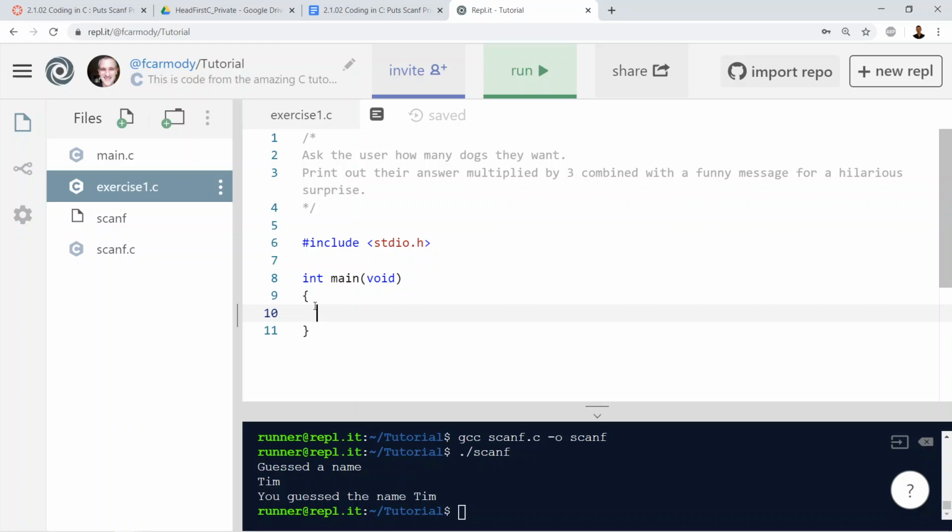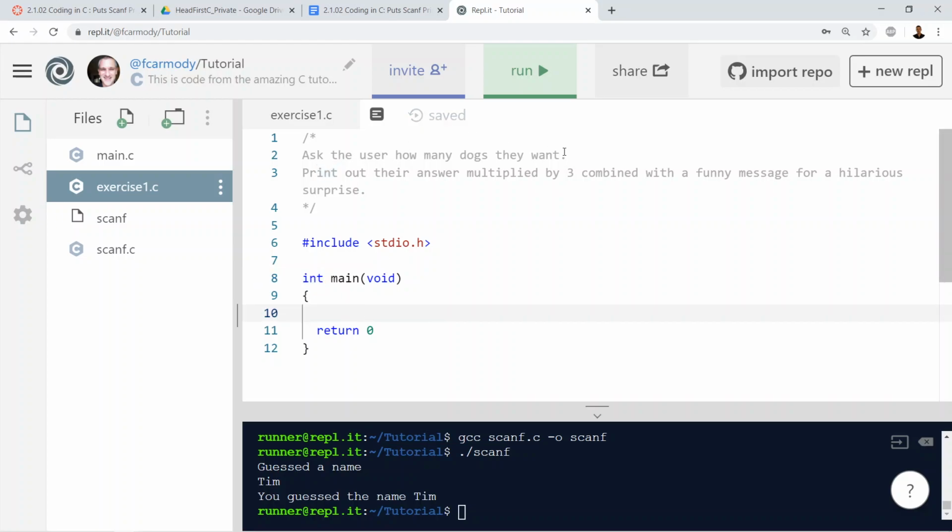Okay, so with the main function, int main, we're passing in no value, and then we have our code in here. The last thing we're going to do is put our return value. We're returning 0. If it runs correctly, it gets all the way to the last line and returns a 0. This return of 0 has to match the data type of our return type of the function. If we were returning a character, this would be char. If it was a Boolean value like true or false, up here it would be bool. So it has to match the return type.